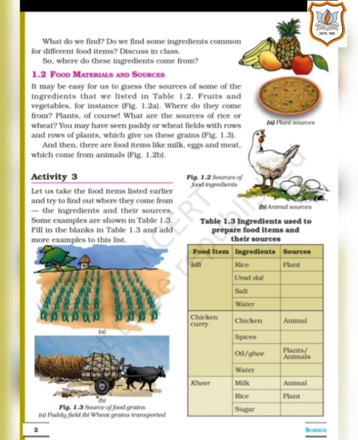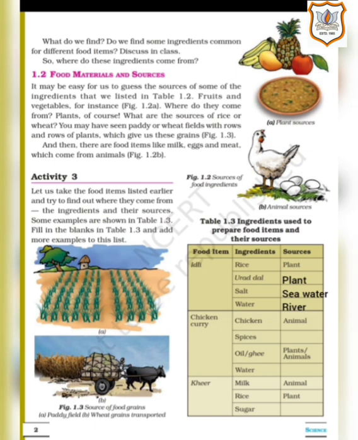To prepare idli, we need ingredients like rice, urad dal, water, salt. The rice comes from plant, and urad dal also comes from plant. Salt we get from sea water, while water we get from river.